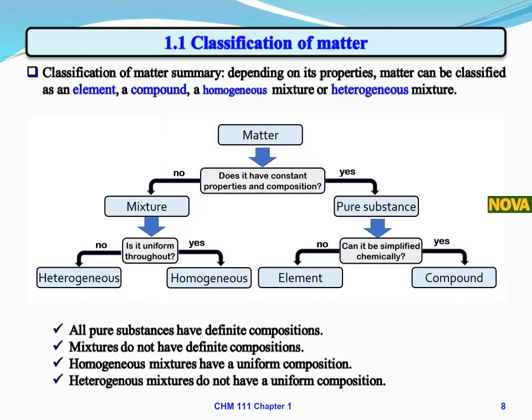To summarize, depending on its properties, matter can be classified as an element, a compound, or a homogeneous or heterogeneous mixture. All pure substances have definite compositions. Mixtures do not have definite compositions. Homogeneous mixtures have a uniform composition. Heterogeneous mixtures do not have a uniform composition.